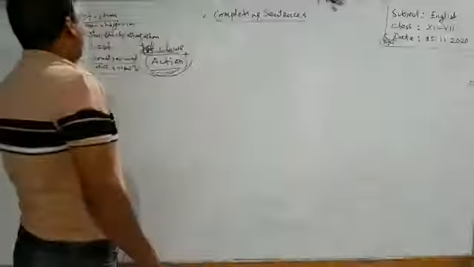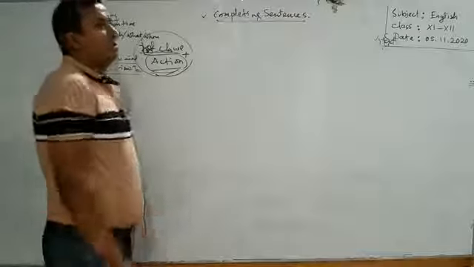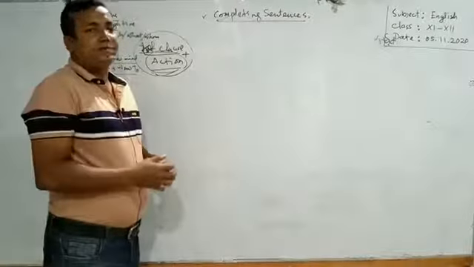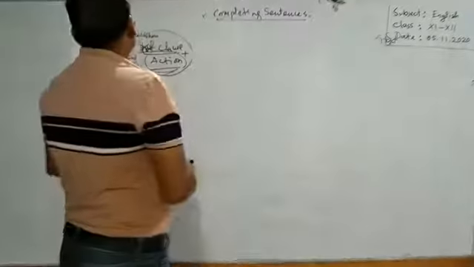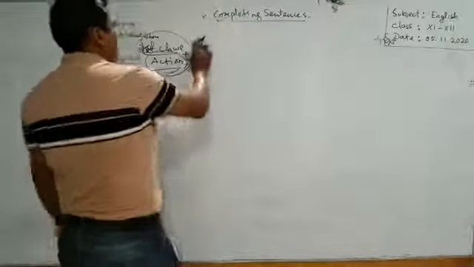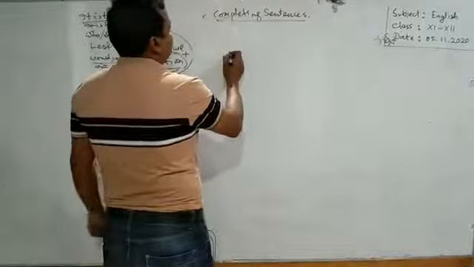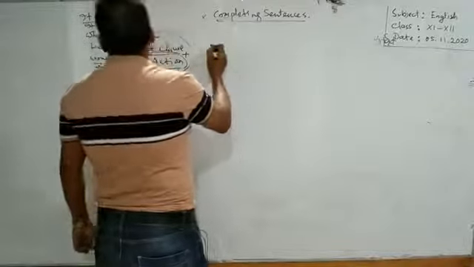Now I am going to show you how to use different phrases in completing sentences. Learners, we have some phrases. I am writing them.